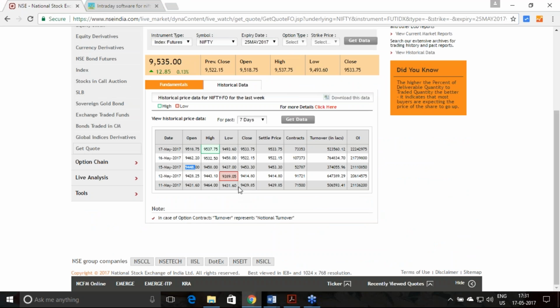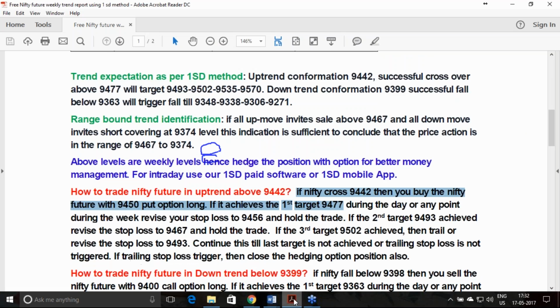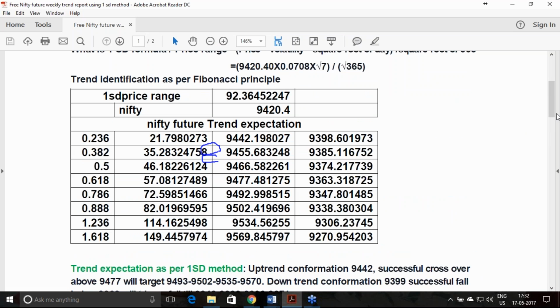What happened? If you look into these price charts, yesterday's day high was 9532.5, today's day high 9537.75. What is our calculated point? How far did our calculation deviate from the real price action? 9502 we have calculated, 9435 is calculated.